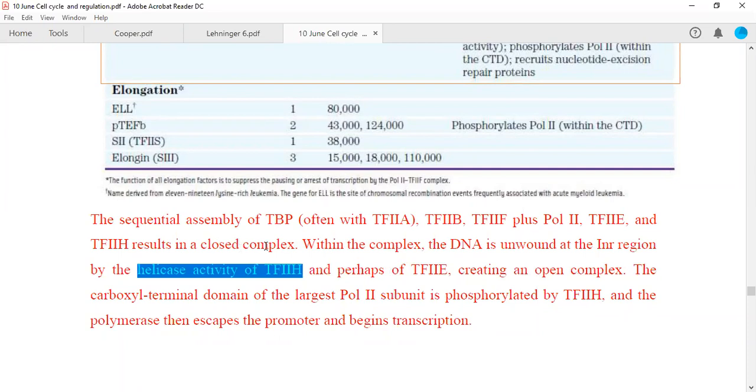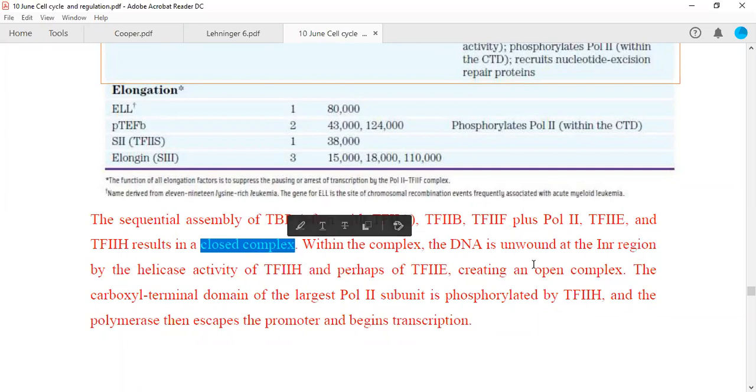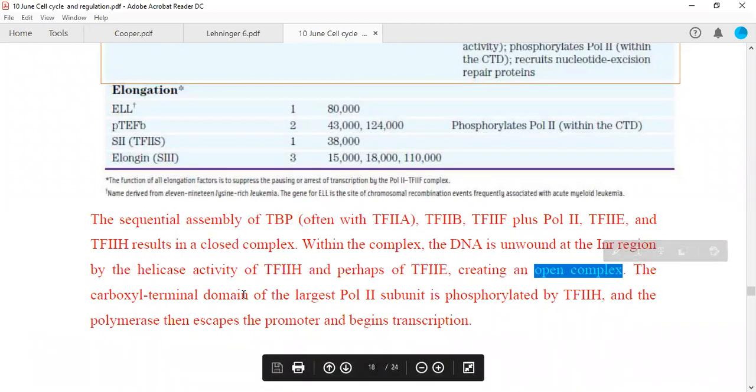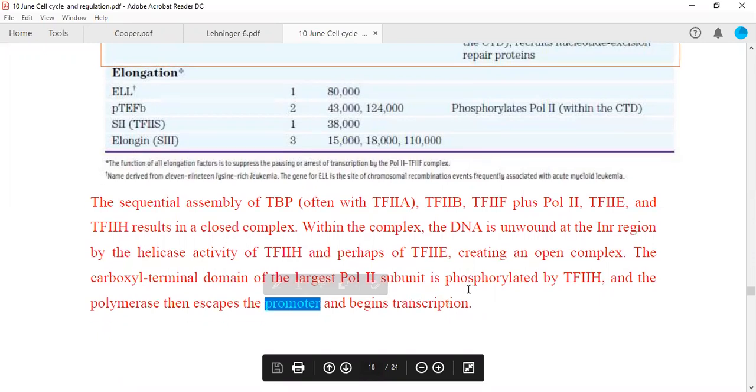So once the closed complex is formed, DNA is unwound, and this leads to the formation of an open complex. This question has also been asked. Always, the closed complex to open complex formation happens when initiation happens, or when mRNA synthesis starts. The carboxyl terminal domain, or CTD, of the largest polymerase 2 subunit is phosphorylated by this transcription factor, and polymerase then escapes the promoter and begins transcription. After that, polymerase 2 moves ahead from the promoter, and in this way the initiation of our transcription starts.